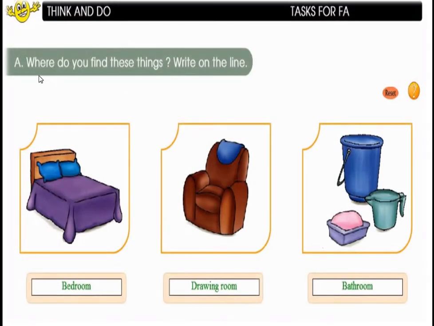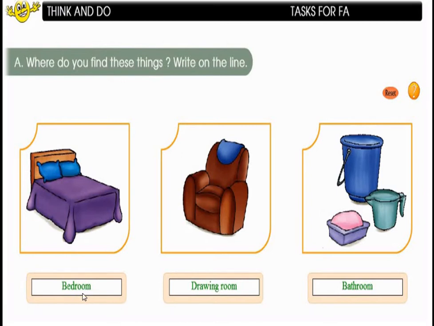Look here. This activity is about the furnitures or the things in the different rooms. Yes. Where do you find these things? Right on the line. Yes, children. The first picture is, what is this? This is a bed. Right, children? Where do we find this bed? Yes, we find this bed in bedroom. Right, children? You have to fill the space with the word bedroom.